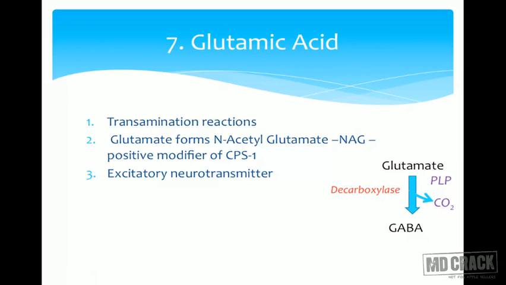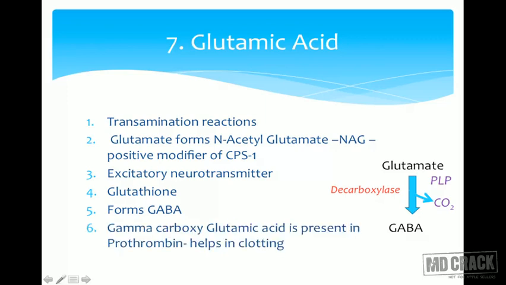Glutamate by itself is a neurotransmitter. It is supposed to be an excitatory neurotransmitter. Glutamate is also involved in glutathione formation. Gamma glutamyl cysteine glycine is glutathione. Glutamate forms GABA. Have you heard of GABA? Yes, you should have been hearing about GABA by now. This is also a neurotransmitter. So glutamate undergoes decarboxylation in the presence of pyridoxal phosphate to form GABA. Please again note here, in amino acid metabolism the principal role is of vitamin B6, pyridoxal phosphate. It forms GABA, gamma amino butyric acid.